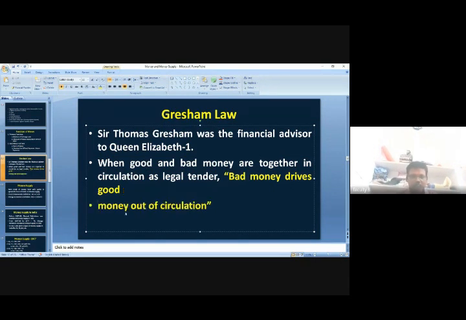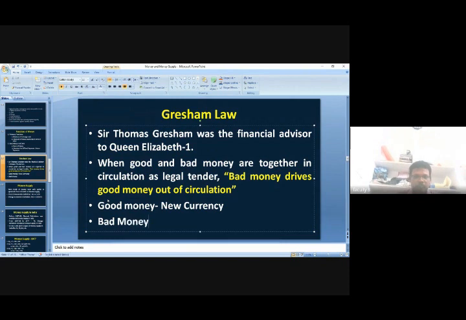Please understand that good money is nothing but new currency, and bad money is nothing but old currency.